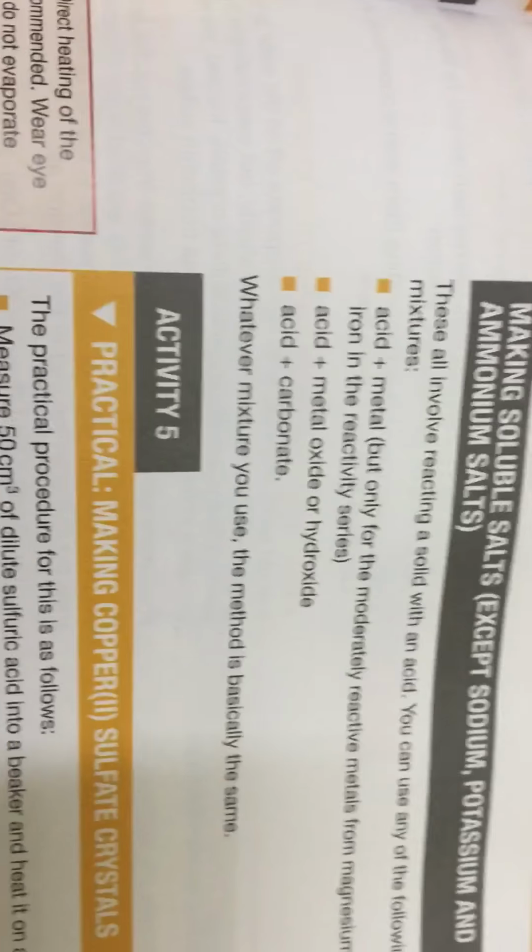Let's return again. Here, page 179. Why we add excess, why we can't use copper, what is the equation, how I can deal with the excess by filtration, how I can make it crystal, what is the formula of the crystal, what is the color of the crystal, and I can add a question with it from chapter 18, how I can test presence of water. It will change anhydrous copper sulfate, without water, into hydrated copper sulfate crystal.